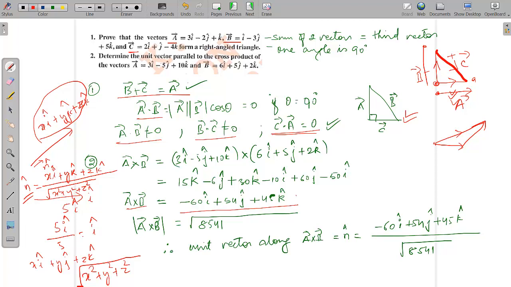So you got this a cross b vector here. We need to get the magnitude of this a cross b vector. So this is 60 squared plus 54 squared plus 45 squared. You will get this much. So the unit vector along that direction is, let's say, n cap. What you need to do is divide the vector itself by the magnitude of the vector, and you will get the unit vector along that vector's direction. So a cross b is a vector with the value 60 i cap, 54 j cap, 45 k cap. You divide this vector by its magnitude, and you will get the unit vector. Okay.